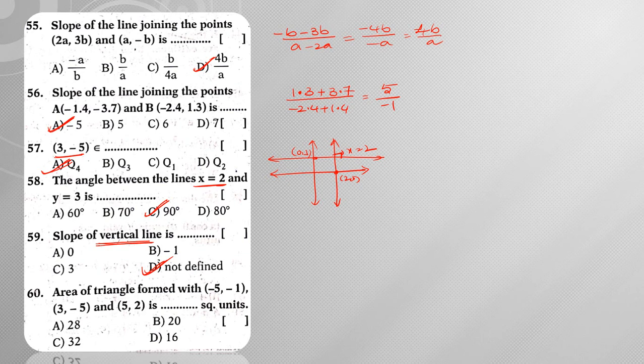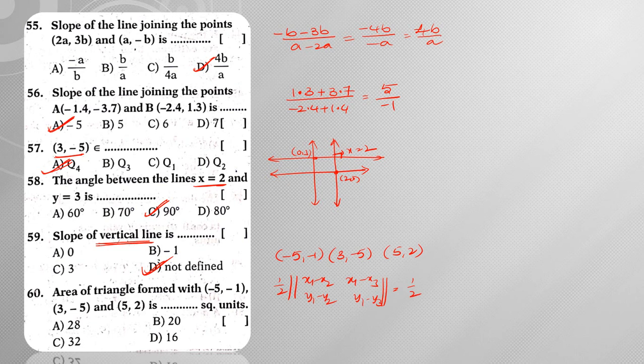Next, area of the triangle formed with the vertices minus 5 comma minus 1, 3 comma minus 5 and 5 comma 2. Now for this I already told you the formula, so don't go with the normal formula, just go with this short form, you can make it easy, right? So what is that formula? Half into modulus of determinant of x1 minus x2, x1 minus x3, y1 minus y2, y1 minus y3.